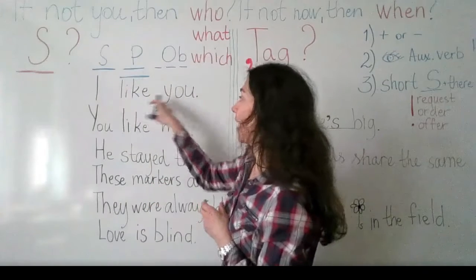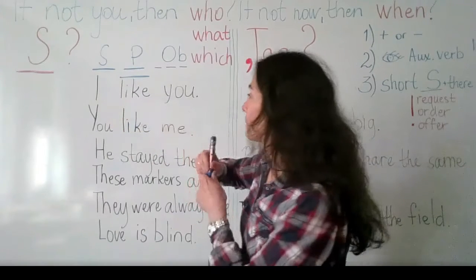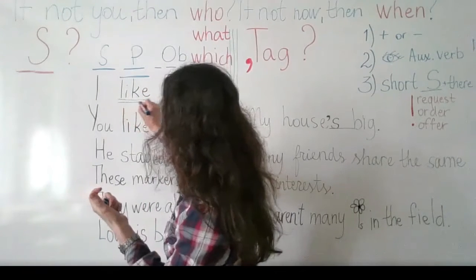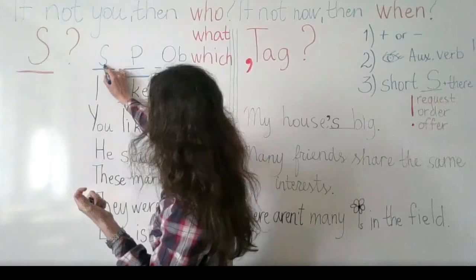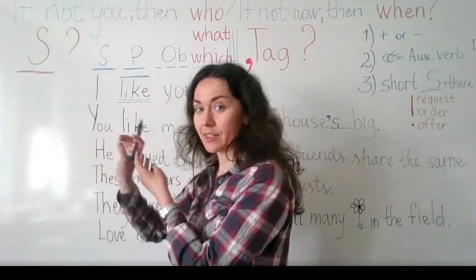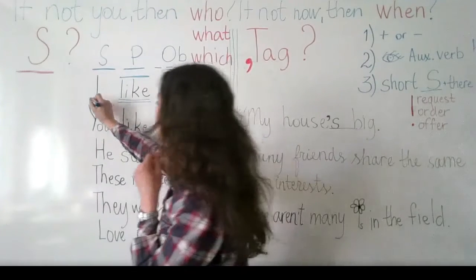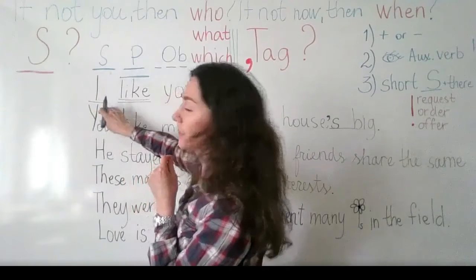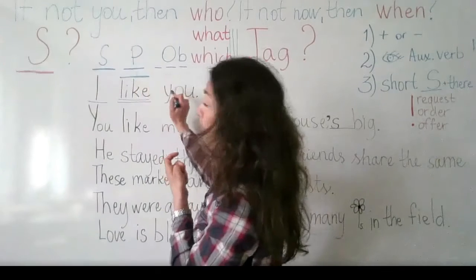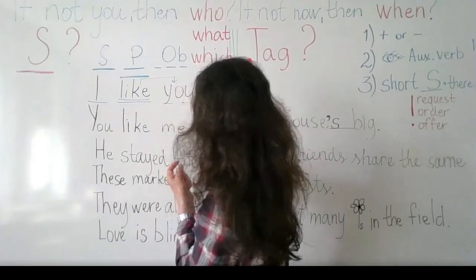So, I like you. Which word is the subject? Like, you do something, will be the predicate, the verb. You have the subject, S. It should be before the predicate. So, I or you. What is the subject? I, you're right. And you see, I underlined with one line. So here we have I, we have predicate, and then whom do I like? I ask questions from the verb, and here we have this object.